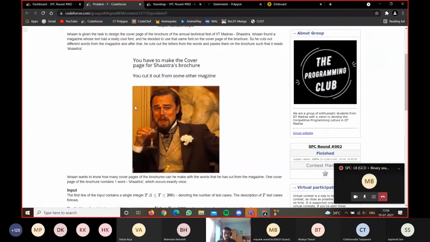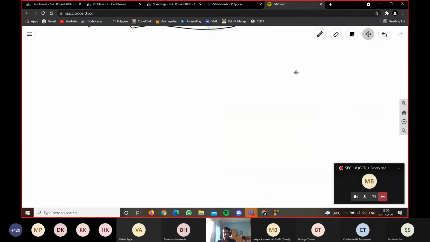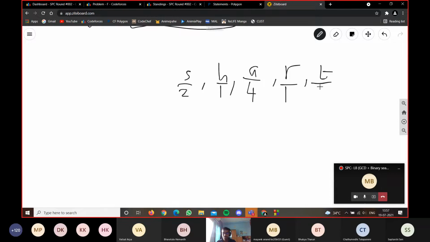And then, for forming one word Shastra, I need two S's. So if I just go with the number of S's, the number of Shastras I can form with just S's will be S by 2, because each word requires two S's. For H it will be H by 1, right? S-H-A-A, S-T-R-A. For A it will be A by 2, and for R it's going to be 1. Shastra. And T is going to be 1.